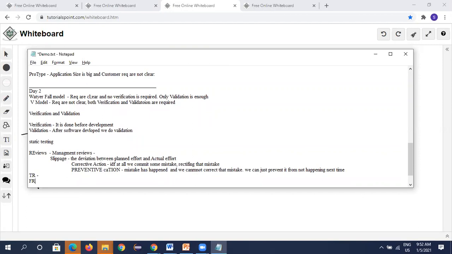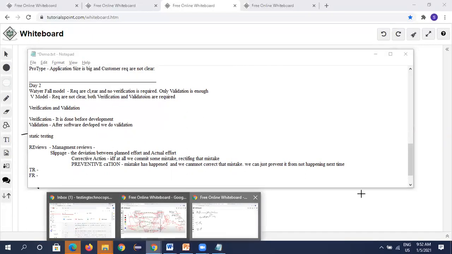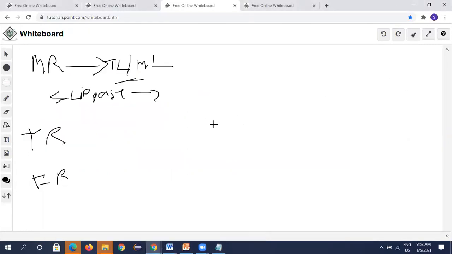In formal reviews, we have a team. How a formal review basically looks like is, we have a moderator or a leader.